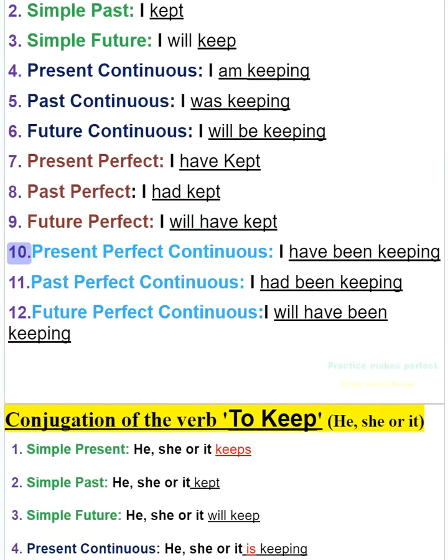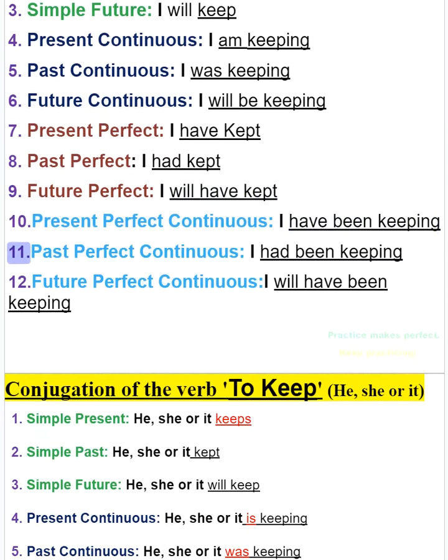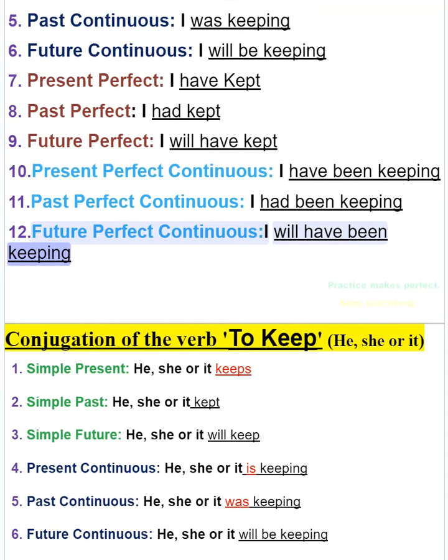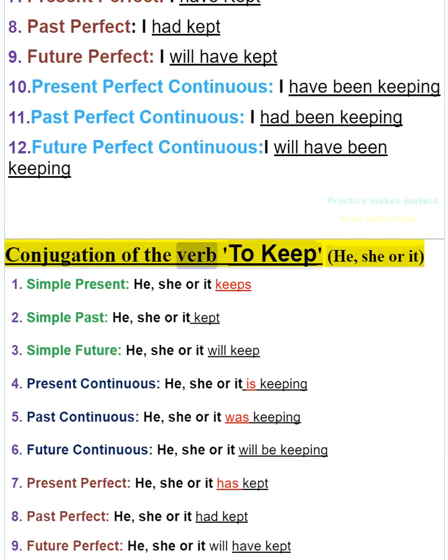10. Present perfect continuous, I have been keeping. 11. Past perfect continuous, I had been keeping. 12. Future perfect continuous, I will have been keeping. Conjugation of the verb to keep, he, she or it.